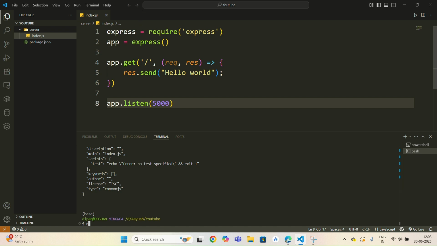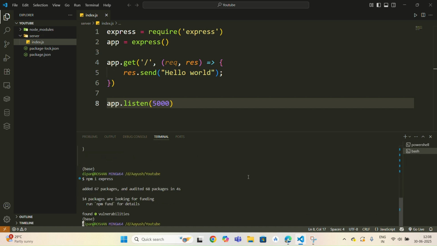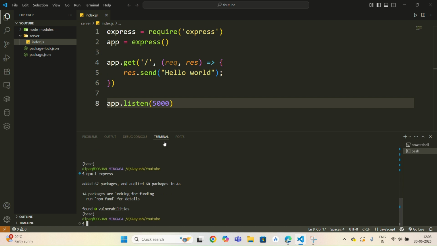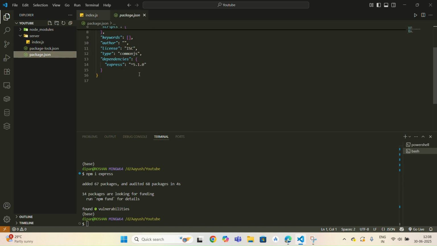We are using Express, so you have to install it using npm. Now you can see here in dependencies Express is present. So now we can just try to run it.